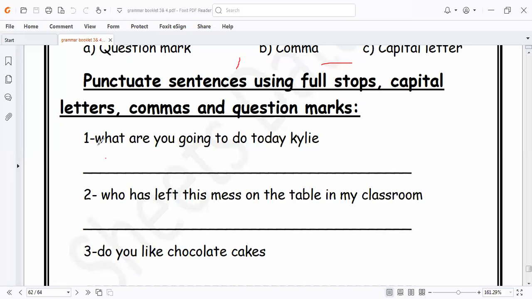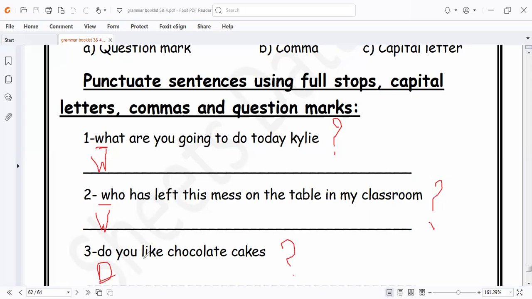I told you before that if you want to do the punctuation questions, as we talked before, we must underline the letter that we corrected. Like here, what is written in capital letter, and I put a question mark at the end of the sentence. Here we have who, so I write who in capital letter and I put the question mark at the end of the sentence.